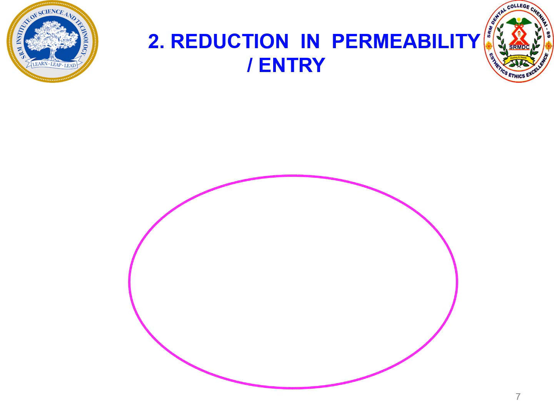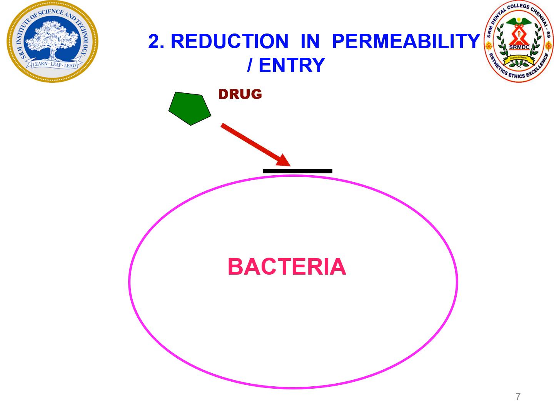The second mechanism is reduction in the permeability or entry. When any drug has to act, as I already told, this drug has to enter the bacteria to produce its action. So if the entry or the permeability of the antibiotic into the bacteria is affected, that leads to the non-entry of the antibiotic. Since no antibiotic has entered the bacteria, it may not be able to produce its action. So no antibiotic and no action, and the bacteria survives in our body.